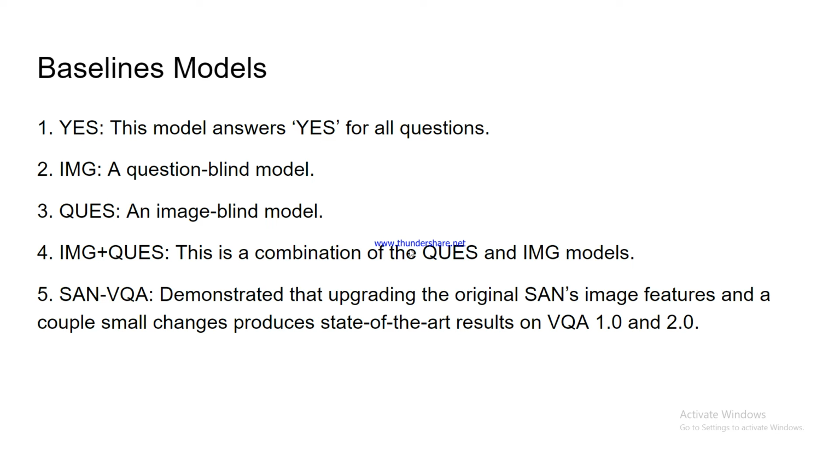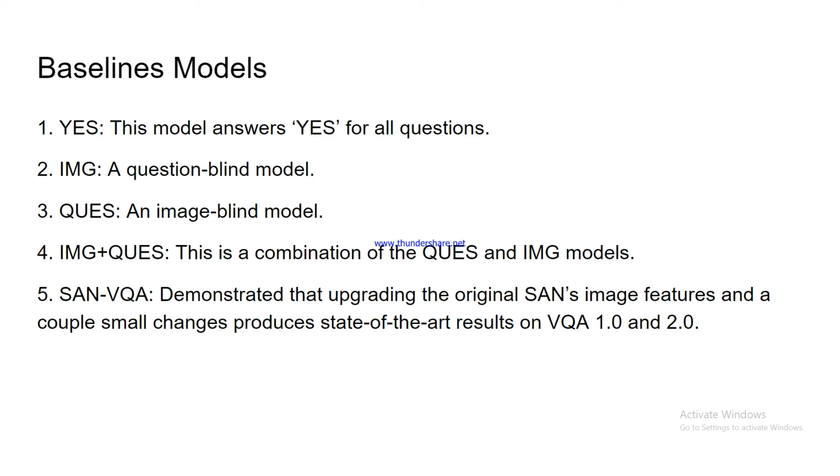So this is a combination of the question and image models. It concatenates the LSTM and CNN embeddings, and then feeds those embeddings to an MLP with a 1024 unit hidden layer and also a softmax output layer.